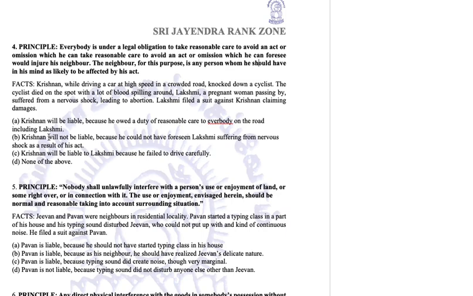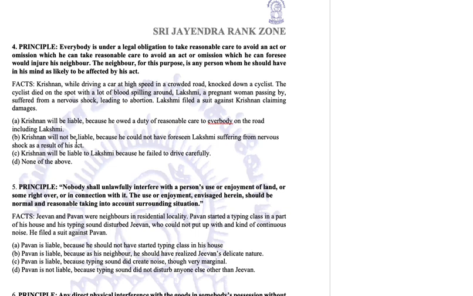But let us see, Krishnan will not be liable because he could not have foreseen Lakshmi suffering from nervous shock as a result of his act. Now let us go back to the principle. Principle says an act or omission which he can foresee would injure his neighbor. So when someone is driving rashly, we can expect him to foresee that somebody may be hit.